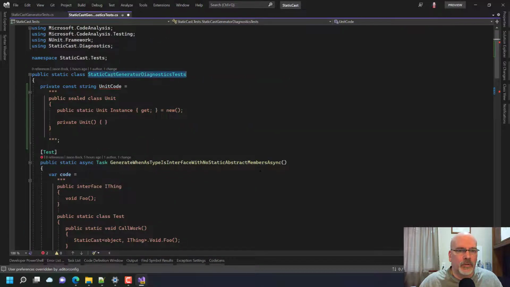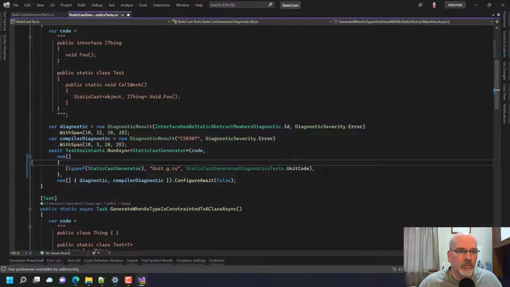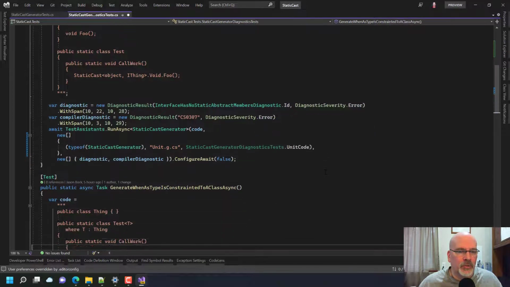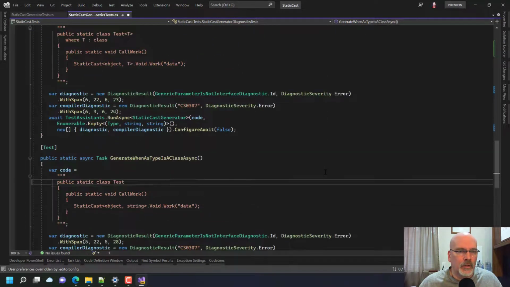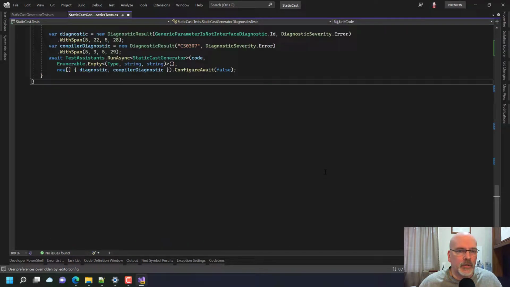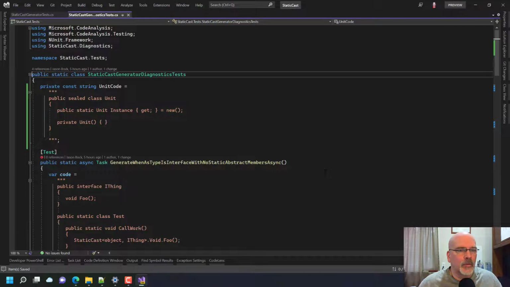I could use a shared constant, but whatever. So we should be able to put those in these, and then that will take care of it. That should now run, and these 4 tests will pass.